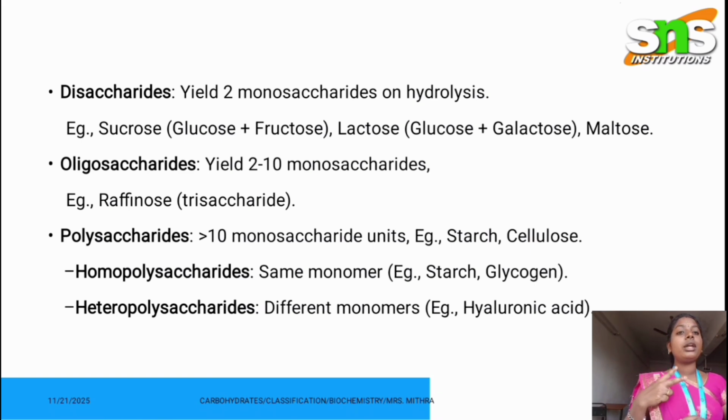And in polysaccharides, more than 10 monosaccharides combine to form a polysaccharide. For example, starch and cellulose. And there are two types of polysaccharides: homopolysaccharides and heteropolysaccharides.